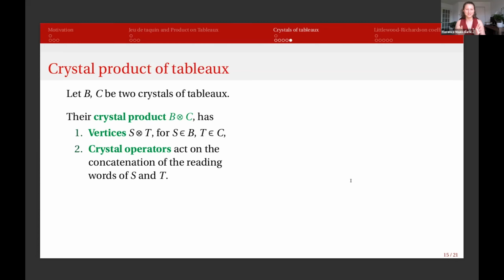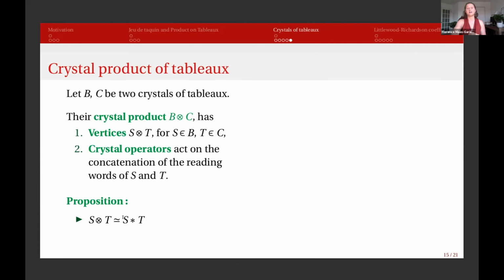So I've left this quite blurry. Just to see, if we have a special vertex S tensor T, it will be considered to be equivalent to S star T, because the crystal operators act on the reading words of the tableaux. And here we only concatenate the words.